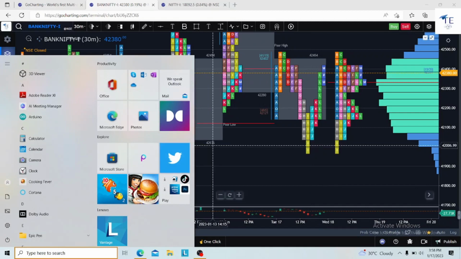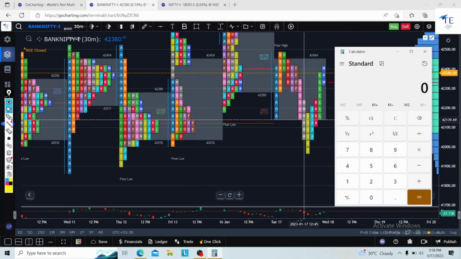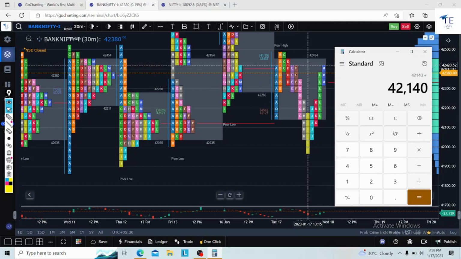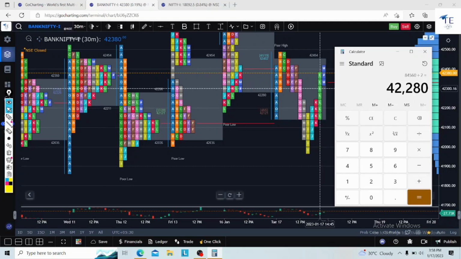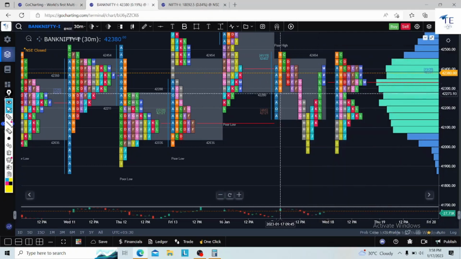But in Nifty, that calculation is going well. So what is the level? 42,140 plus. Then what is the A period high? That is 42,420. Let's divide by 2. Then 42,280. See, 42,280 was the half back of A period.